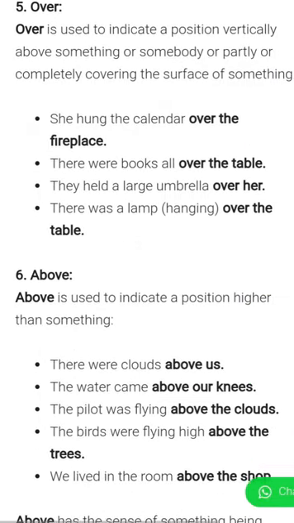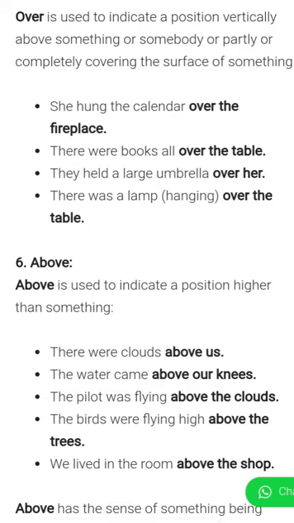Over. The next preposition is over. Over is used to indicate a position vertically above something or somebody, or partly or completely covering the surface of something. So over we use when something is above somebody and it's covering the full surface. She hung the calendar over the fireplace. There were books all over the table.